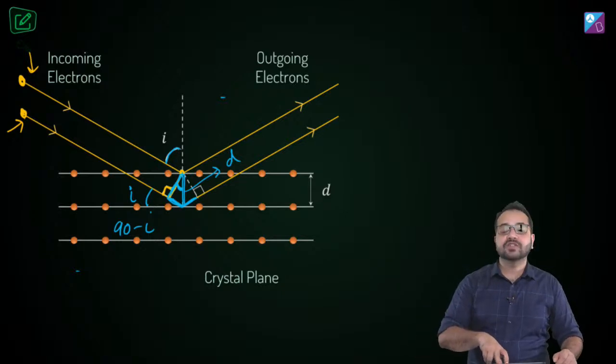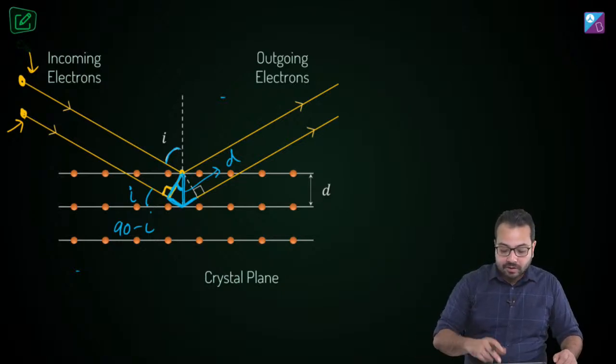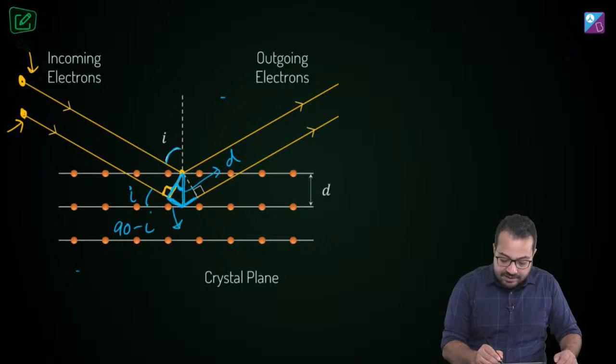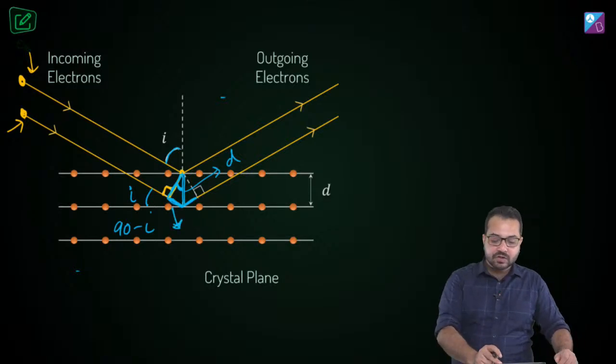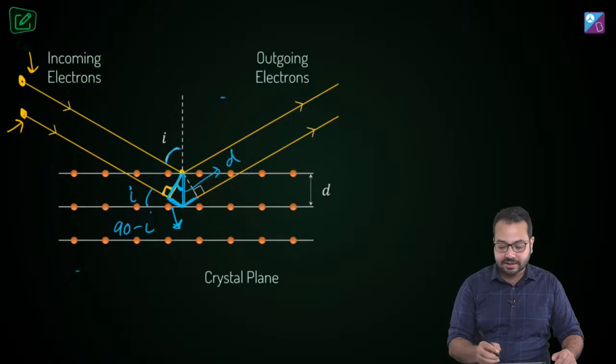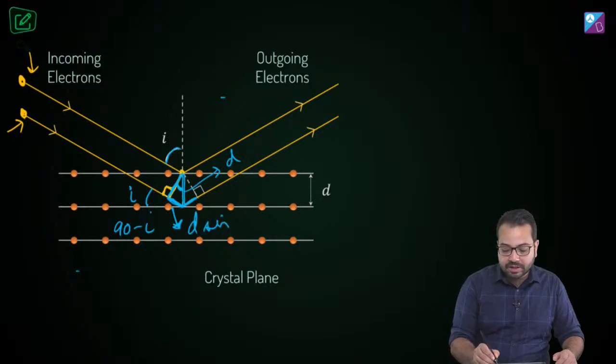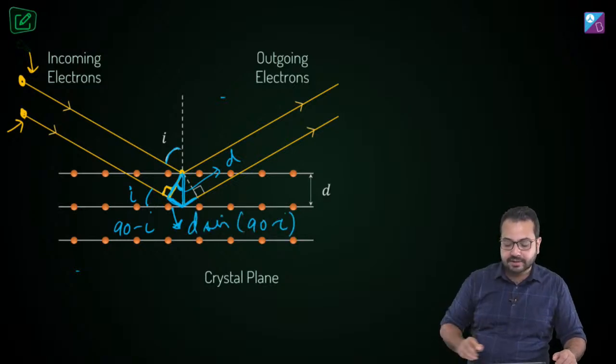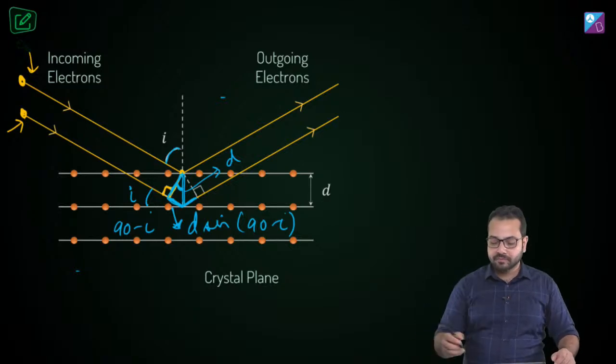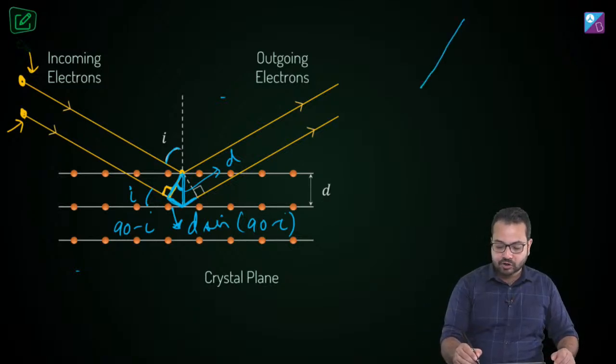Now if you look at this triangle, and we have to get this distance over here, this is going to be d sin(90 minus i). This distance over here is going to be d sin(90 minus i). Is that correct? Any problem? So I'm going to blow up this triangle and show it to you.